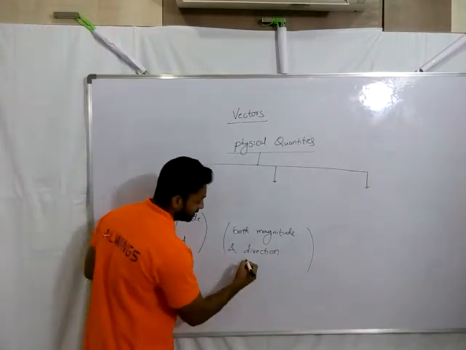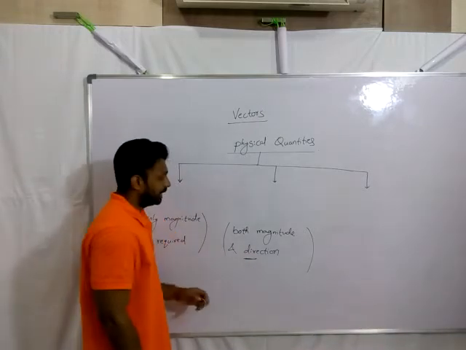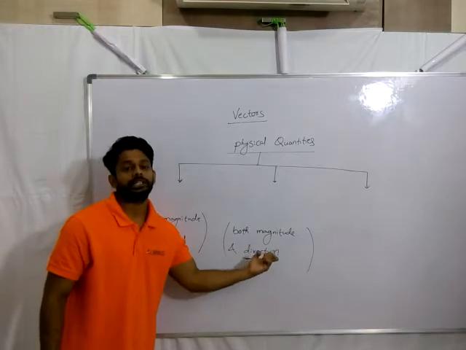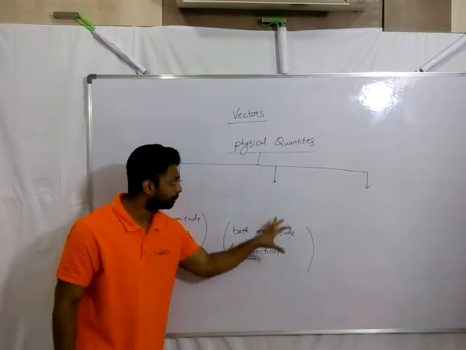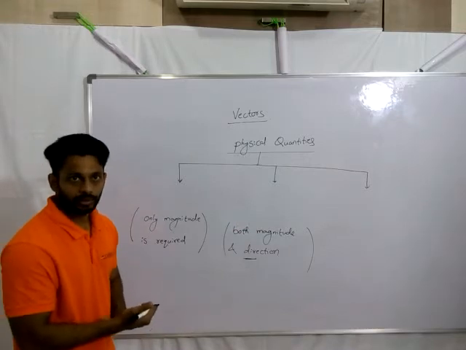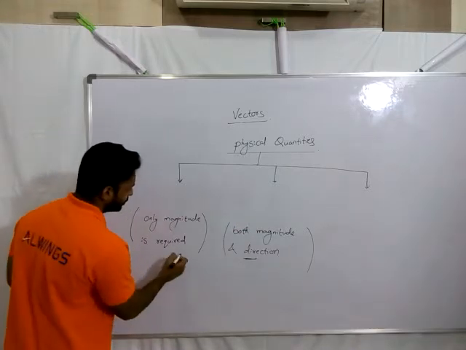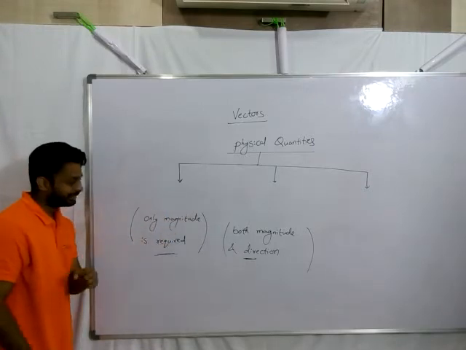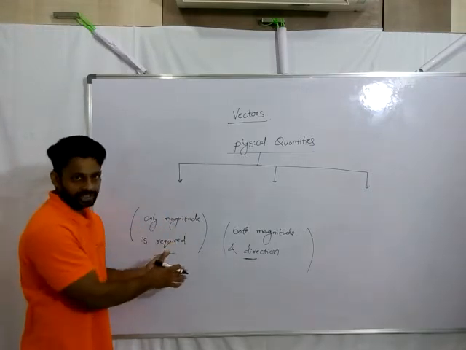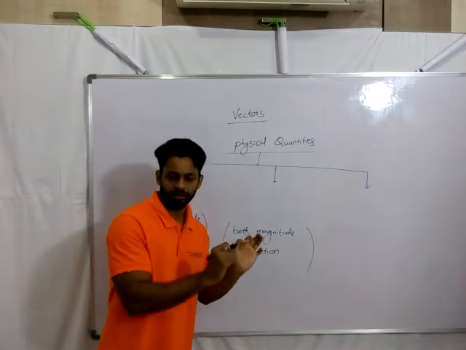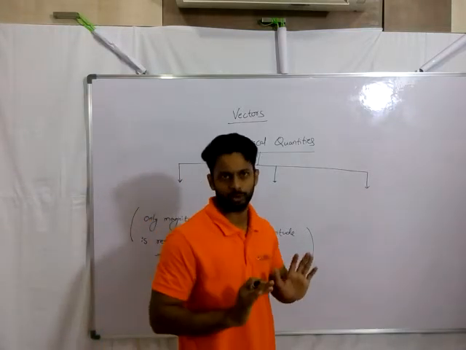And not only this, guys, there is one more additional thing here. Along with magnitude and direction, other rules are also followed by these quantities. Some special rules. Whenever you're discussing the scalar, this first type of quantities, whenever two or more quantities are added, we just add the numbers only.